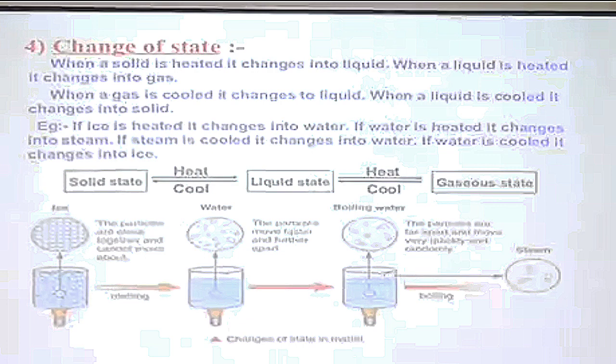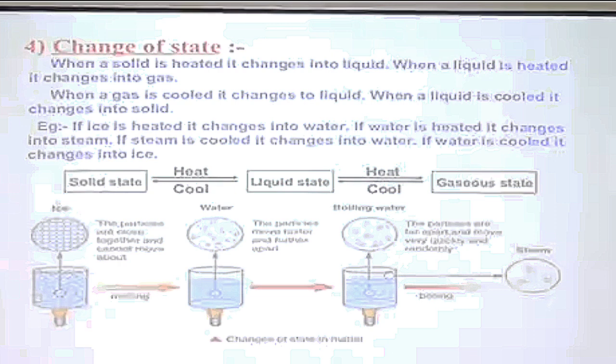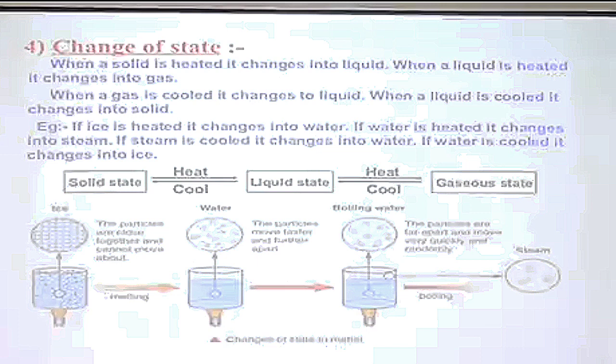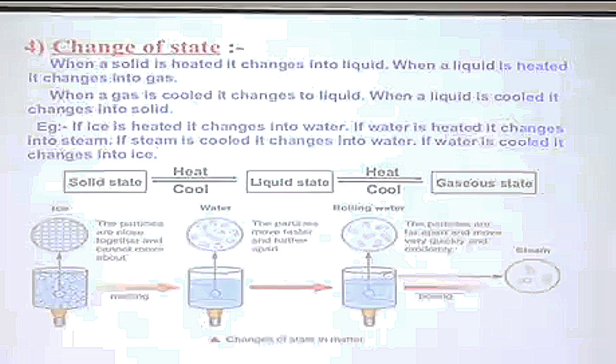But if we talk about any other matter, that state can be changed by changing the temperature. If we heat solid, it changes to liquid. The process is called melting. And if liquid is heated further, then it changes to gaseous state, and the process is called vaporization. The reversal of this process takes place when we reduce the temperature. If gaseous state is cooled, it condenses to form liquid. The process, as I said, is condensation. And in the same way, if liquid is cooled, it solidifies to get solid. That process is called freezing, or solidification.